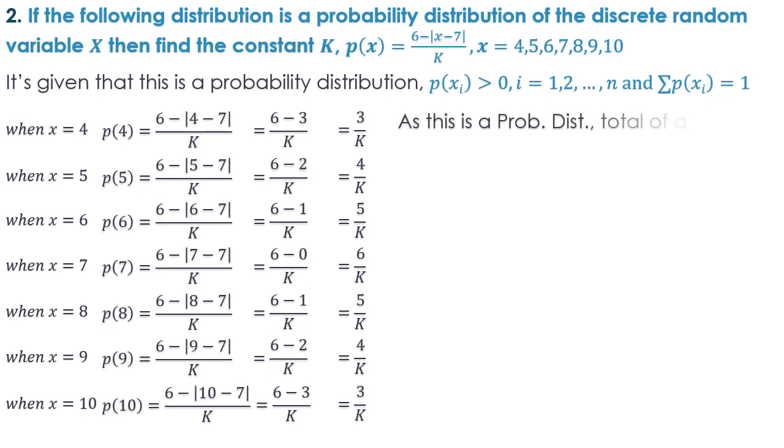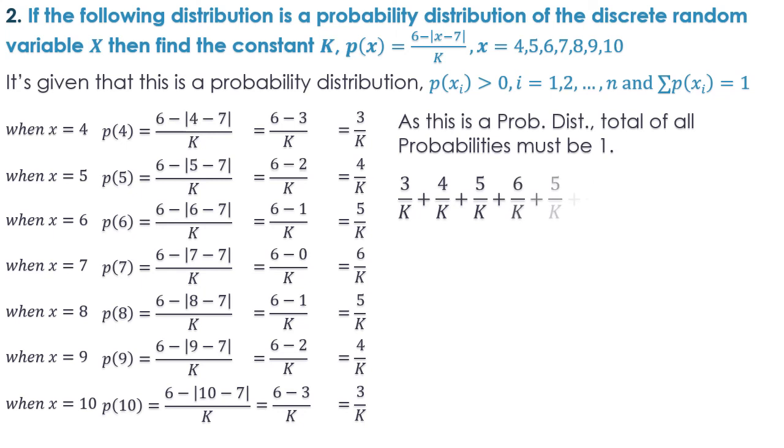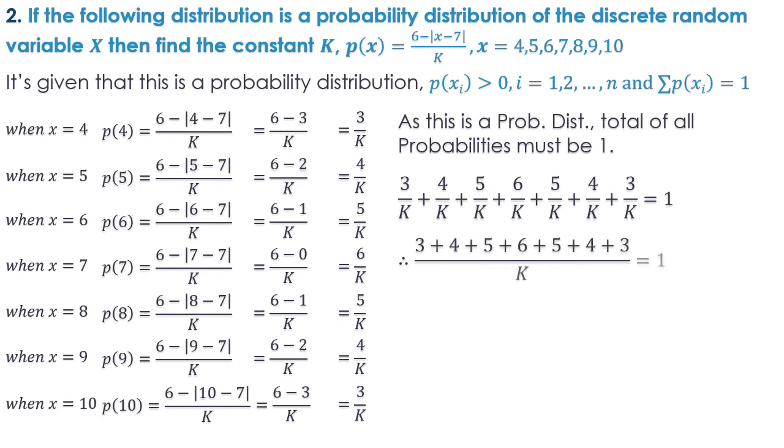Now, this is already a probability distribution. So the total of all the probabilities must be 1 and all the probabilities must be positive. So let's make a total of all the probabilities here, which are 3 upon k plus 4 upon k, similarly up to 5, 6, 5, 4, 3 upon k is equal to 1. Because k is common in the denominator of all of these values, we will take the total of the numerators here, which is 30 upon k is equal to 1. So that would be 30 is equal to k. That means k is equal to 30.